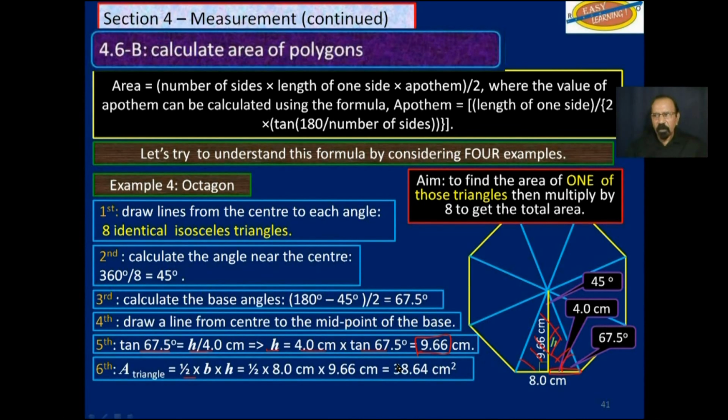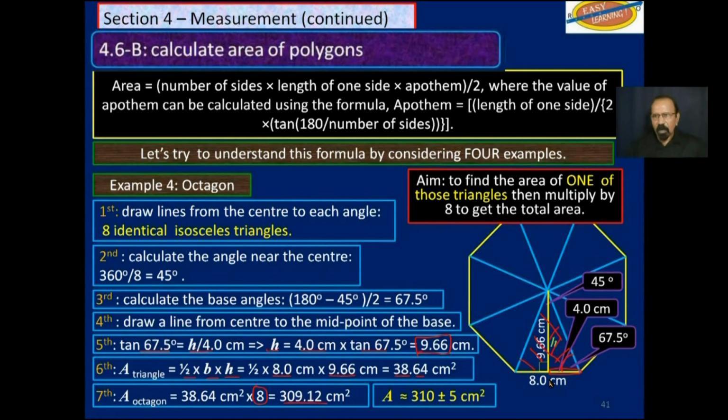We get half base times perpendicular height. That's the base, that's the perpendicular height, or the apotem, and we get that area for one triangle. We multiply by 8 since there are 8 such triangles, and we get this answer. We are only allowed 2 significant figures, and so our answer is 310 plus or minus 5 square centimeters. That is if you reason step by step.